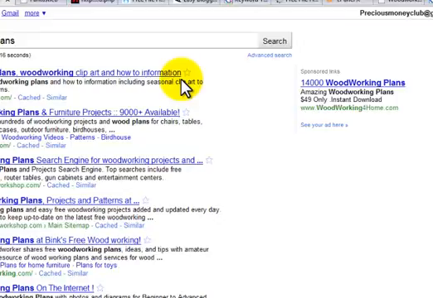Okay, so what we're gonna do right now is this. We're gonna come over here. We want to pick up this particular website. We want to know the particular keywords that they are using for their website. We know that they are ranking for woodworking plans. We want to know the major LOSI so we can beat them.